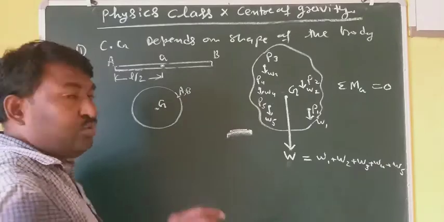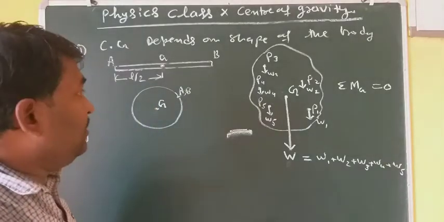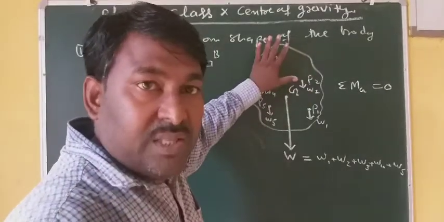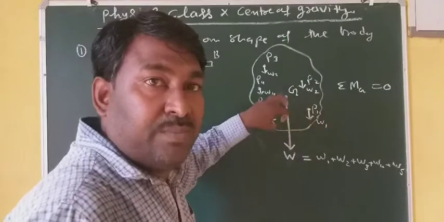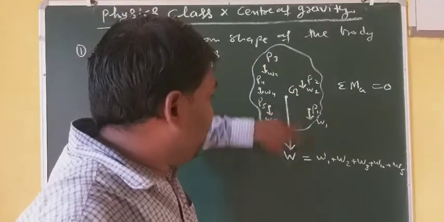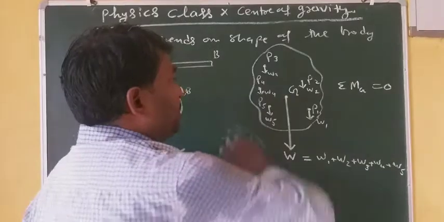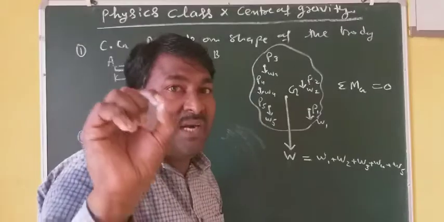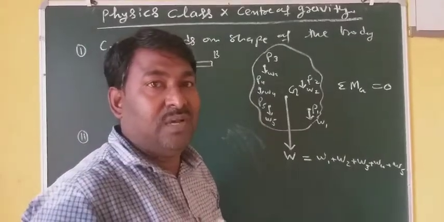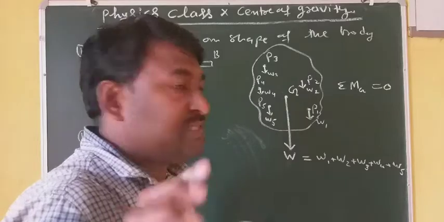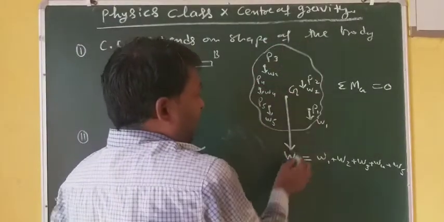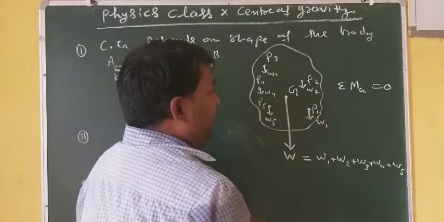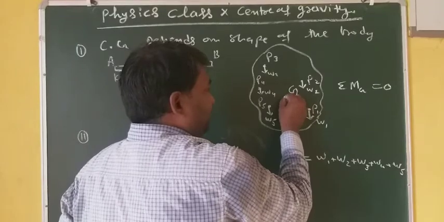Second point done. Now third point. Third point is that we can consider a body of weight W as a pointed particle of weight W. Suppose there is a body having weight W, so we can consider a pointed particle of weight W placed at the center of gravity.